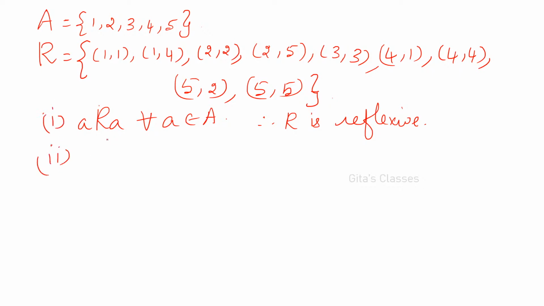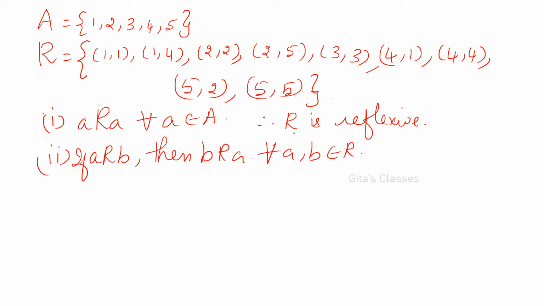What is the second condition you have to prove? A is related to B. If A is related to B, then B should be related to A. Let us check for all A comma B in R. I am writing because I know it is reflexive. See, 1 comma 1, 1 comma 1. 1 comma 4, then 4 comma 1 should be there. Is it there? Yes. It is available.